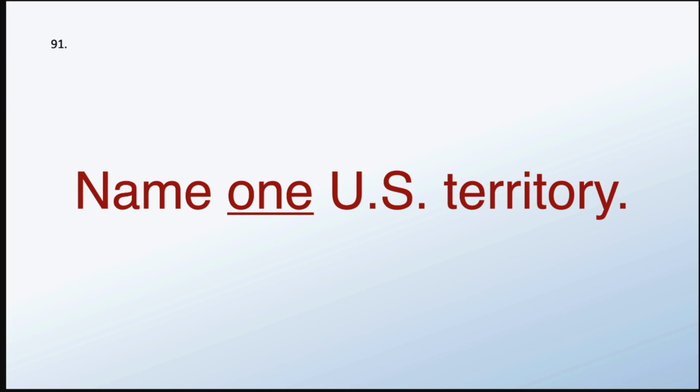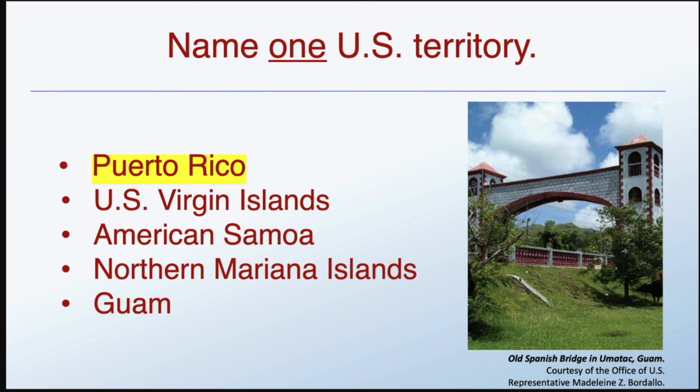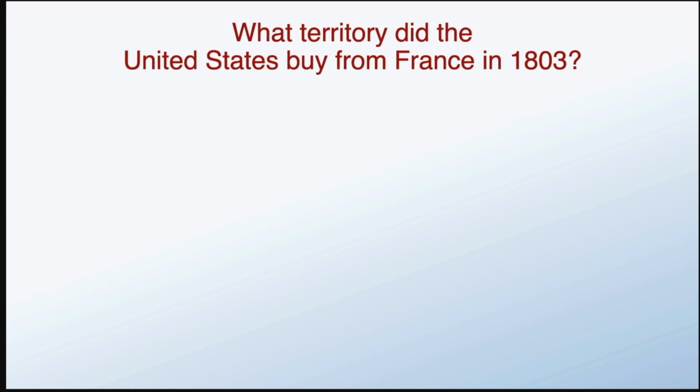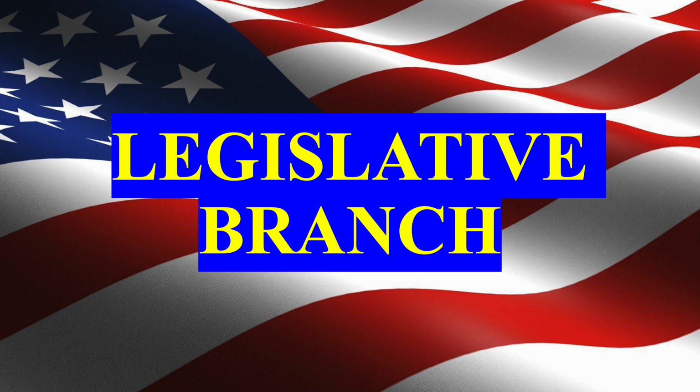Name one U.S. territory. Puerto Rico. What territory did the United States buy from France in 1803? Louisiana. The legislative branch, which is also called Congress.